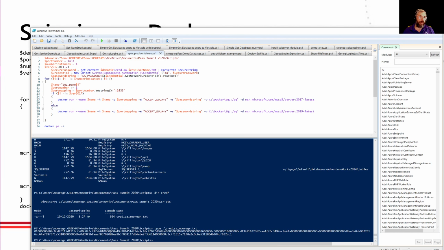What's nice about this is it encrypts it based on a key specific to that user, which means I can roll this exact same script out to 5 different people. They can create the encrypted string, and each encrypted string is going to be unique to them.